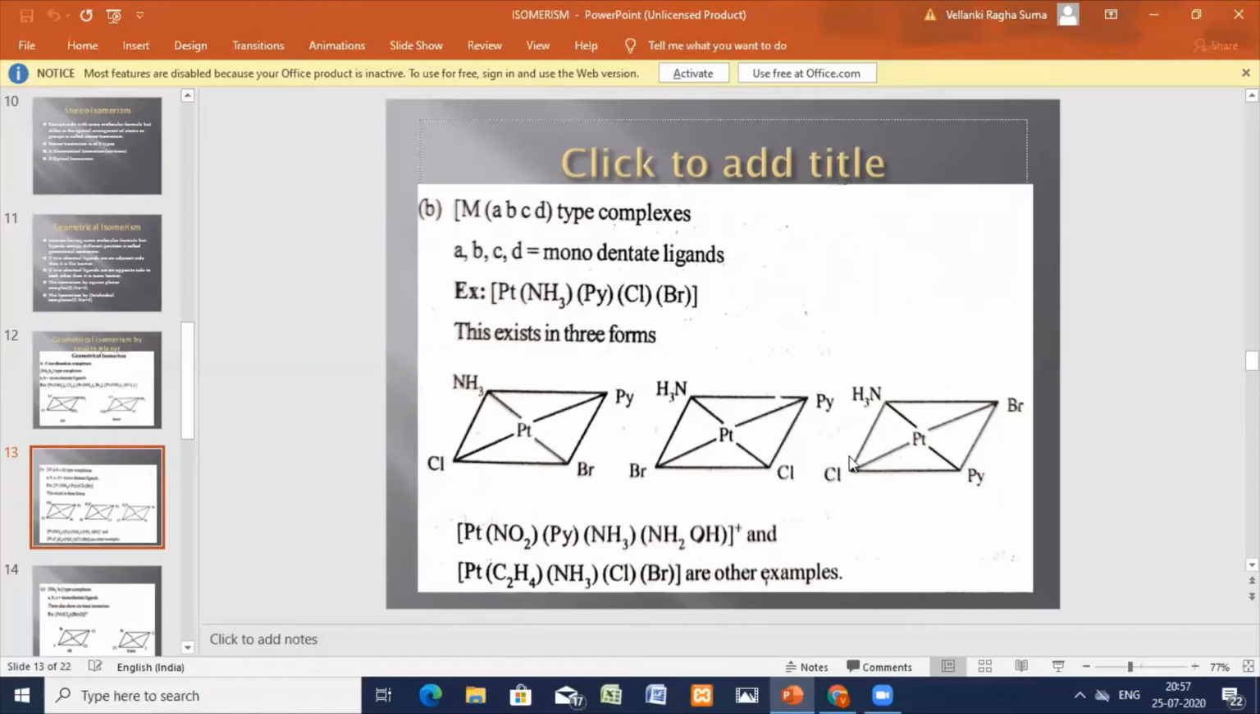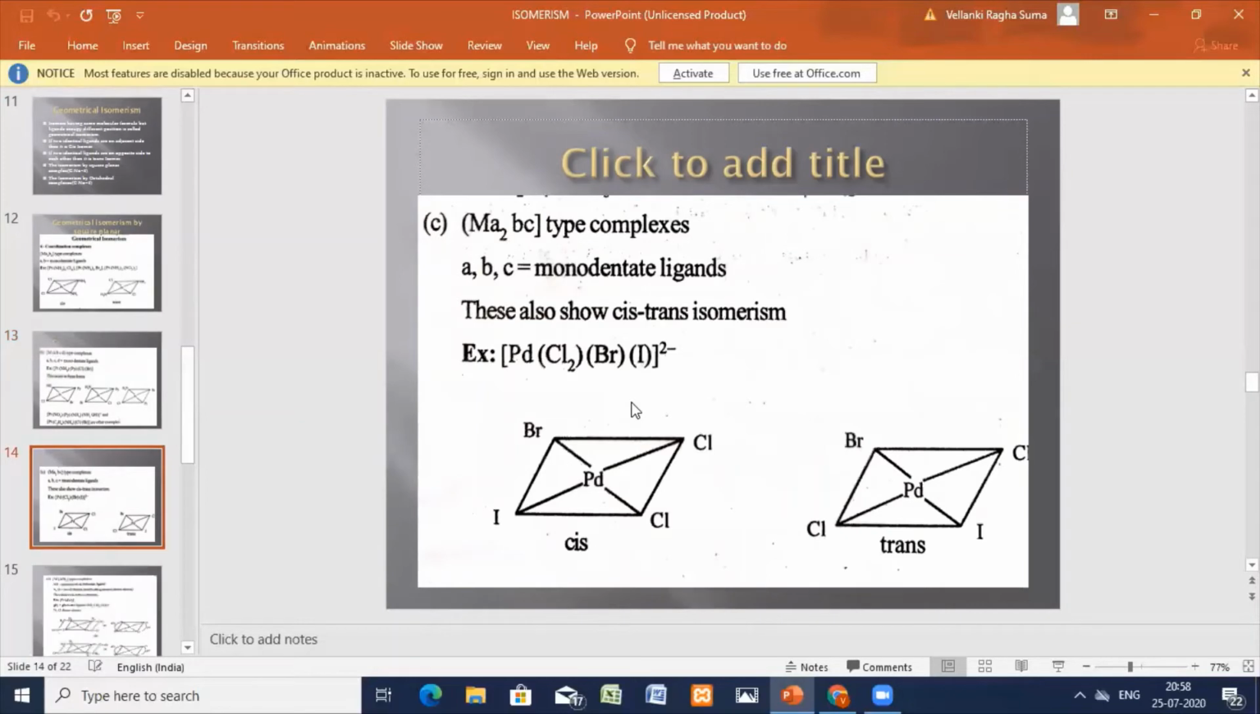Okay, so different forms you are able to see. Here the main ligand is the ammonia ligand, and the three ligands are in three different positions. Once you are getting the bromide, next you are getting the chloride on the opposite side, in the pyridine. So here no cis and trans is given. This is a type of geometrical isomerism for square planar complexes of MABCD type.